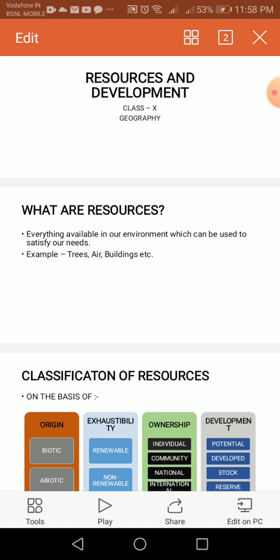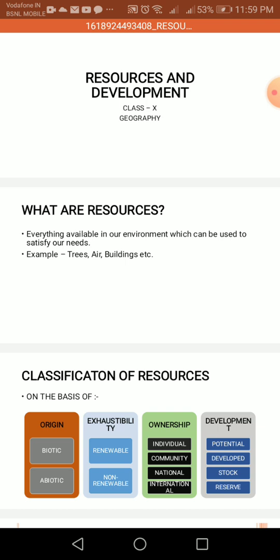Next one is international resources. International resources are all ocean resources beyond 200 nautical miles of the exclusive economic zone. These belong to the open ocean, and no individual country can utilize them without the prior permission of the international institution.